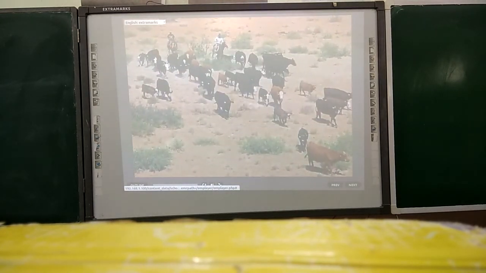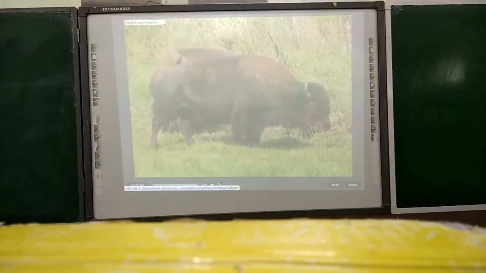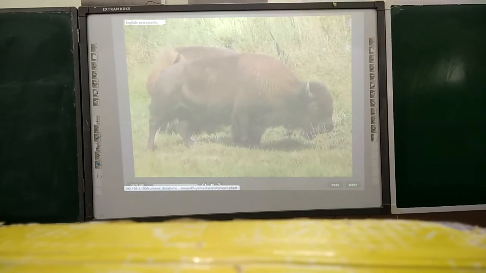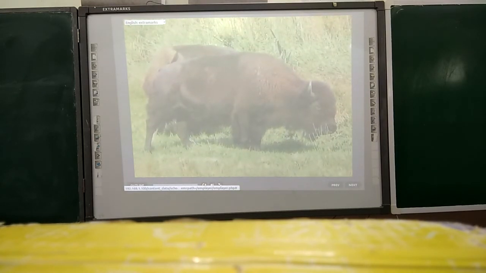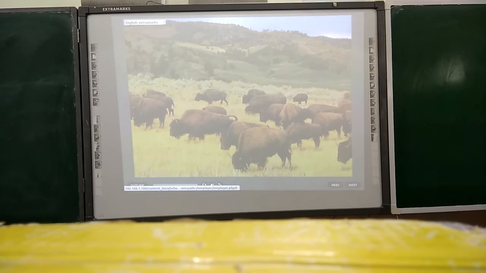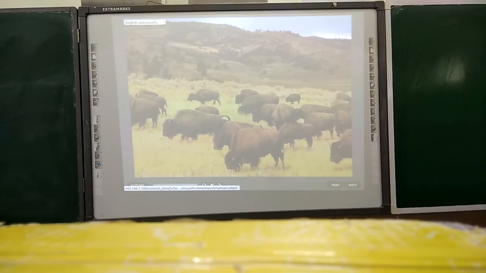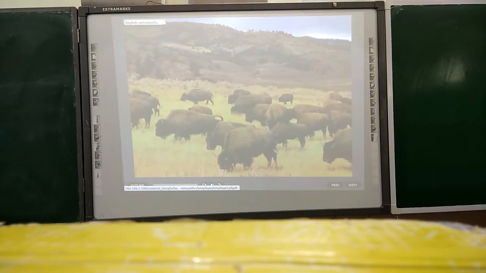Grasses are suitable for cattle rearing. Large cattle farms called ranches are looked after by sturdy men called cowboys. Bison, or the American buffalo, is the most important animal of this region. It nearly became extinct due to indiscriminate hunting.